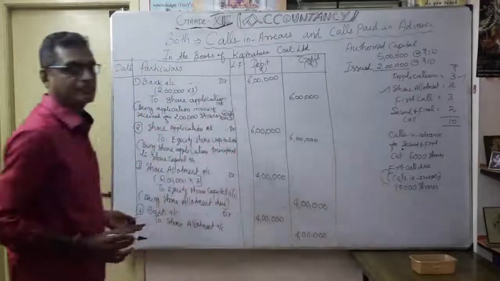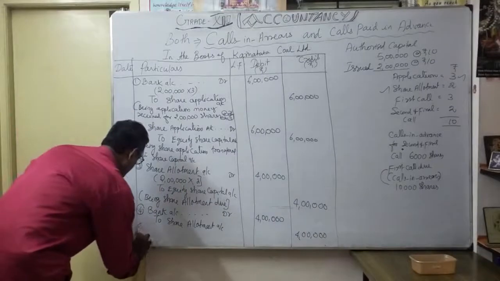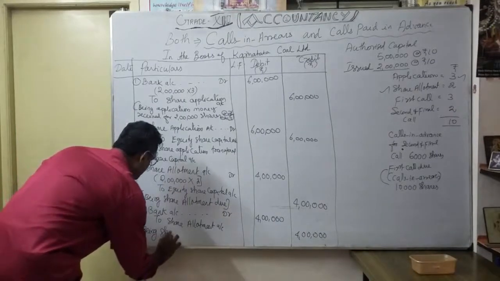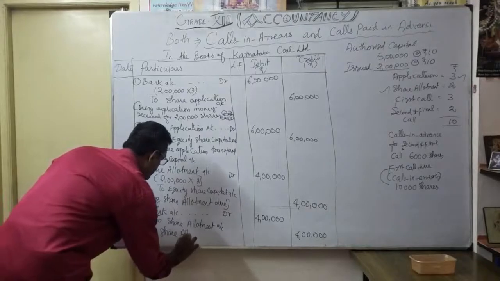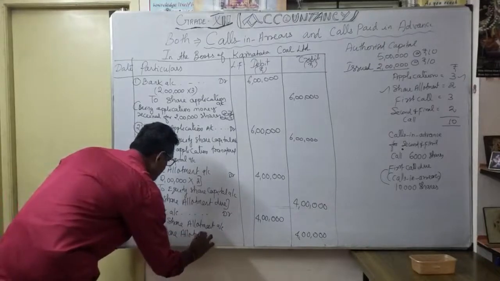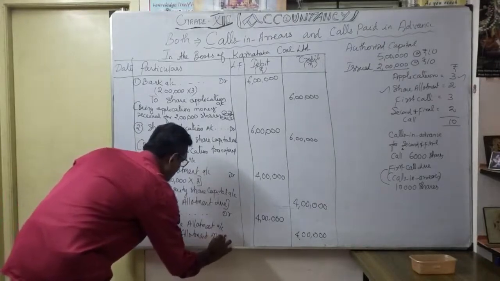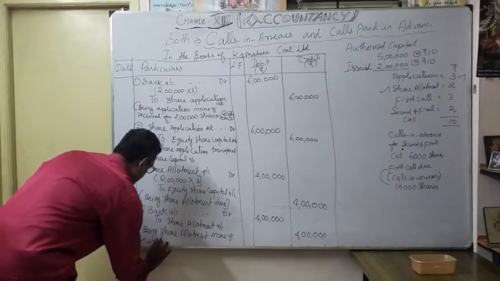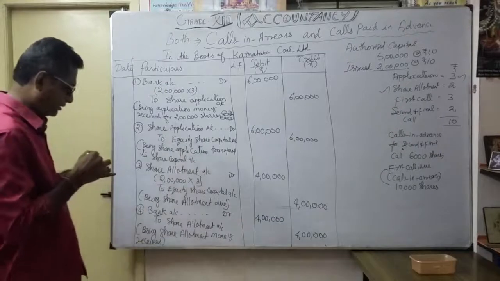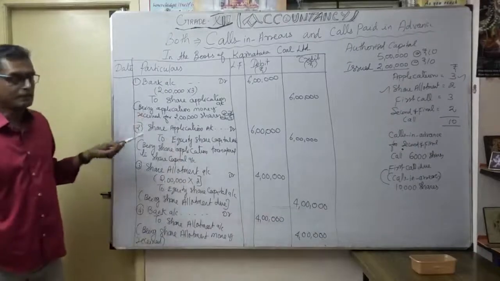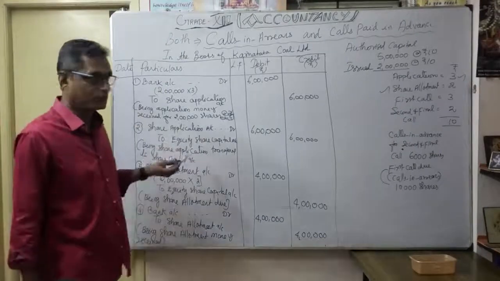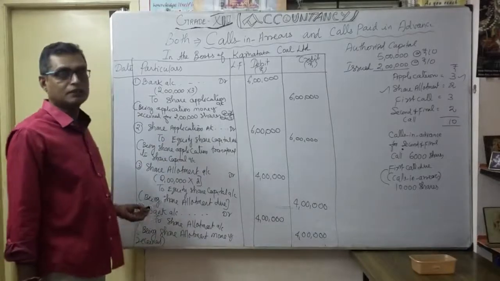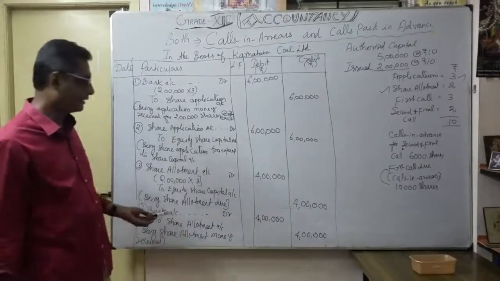So what is the narration? Narration, you know: being share allotment money received. Correct. Okay. So that's the first entry, share application. Second one, transfer to share capital account. Third one, share allotment due. Fourth one, we got the share allotment money, the entire money received.